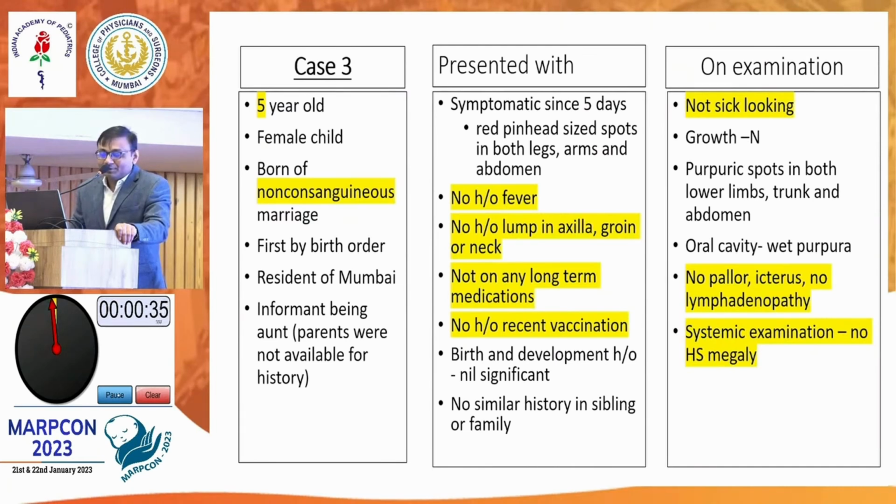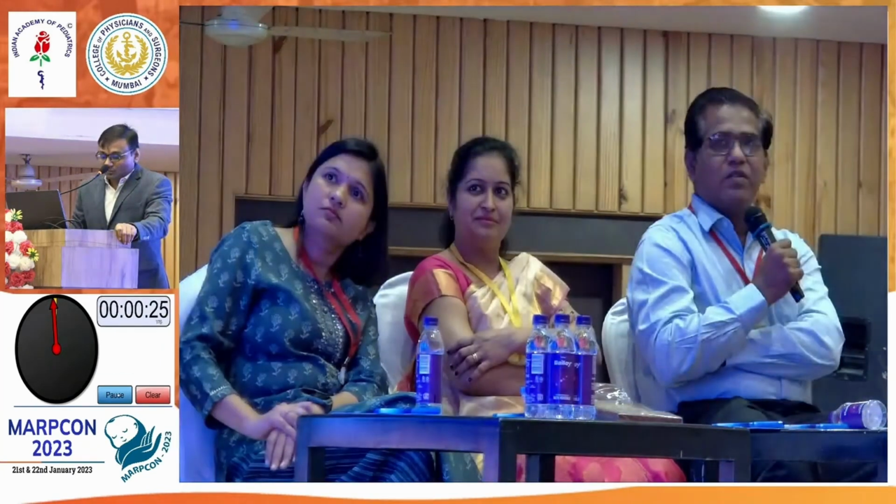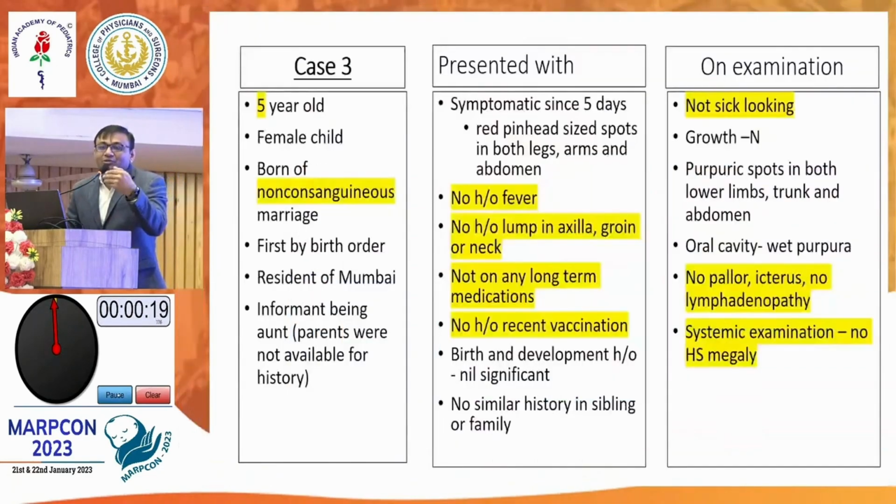Sir, I would like to ask the mother, because the aunt is giving the history. We don't have a history of medications and admissions in the last 5 years, so we have to take a history. What sir wants to highlight here is, is there any history of when the bleeding actually started? Is it an acute bleed or chronic or persistent bleeding? And this is just a recent episode, one of the episodes. That is the point he wants to highlight.